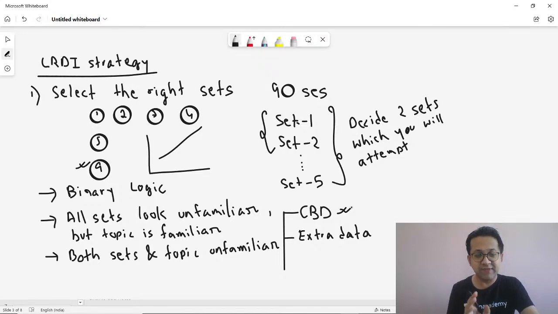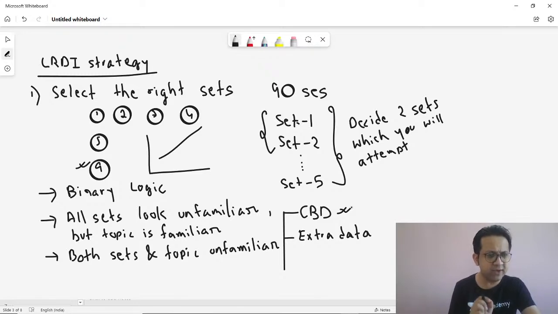On the contrary, if there is no cannot be determined, but just single answer choices, like they give you 4 names, you know what? Even if you get one alternative correct, maybe there is just one alternative, and there is a very high chance that if you are able to identify that arrangement, you will get all the questions correct. So do not select sets at the start which have a lot of cannot be determined. Out of the 4 options, one option being cannot be determined is absolutely fine. But if all 4 questions in the set have cannot be determined, do not attempt the set at the start. This is a point to be noted.